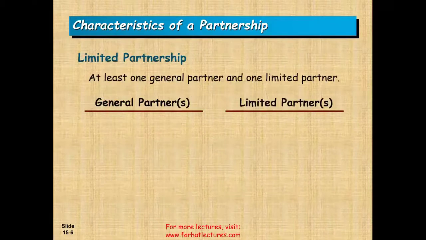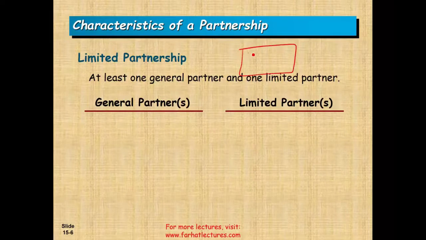In a limited partnership, you could have, for example, 5 individuals. I'm just going to draw 5 just for the sake of illustration. Okay, you could have 5 individuals, and for it to be a limited partnership, at least one of them has to be a general partner.